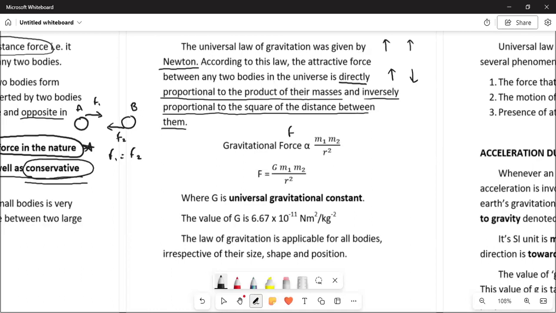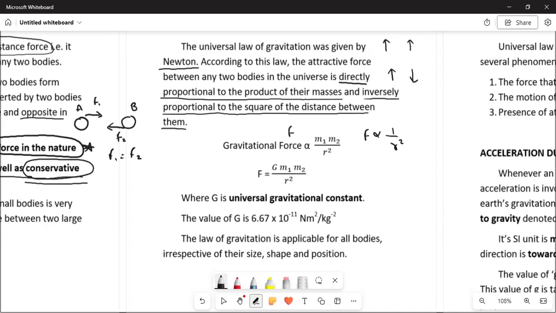Here the two masses are M1 and M2, and it is inversely proportional to R square. So in this case, we write F directly proportional to M1 M2 upon R square.